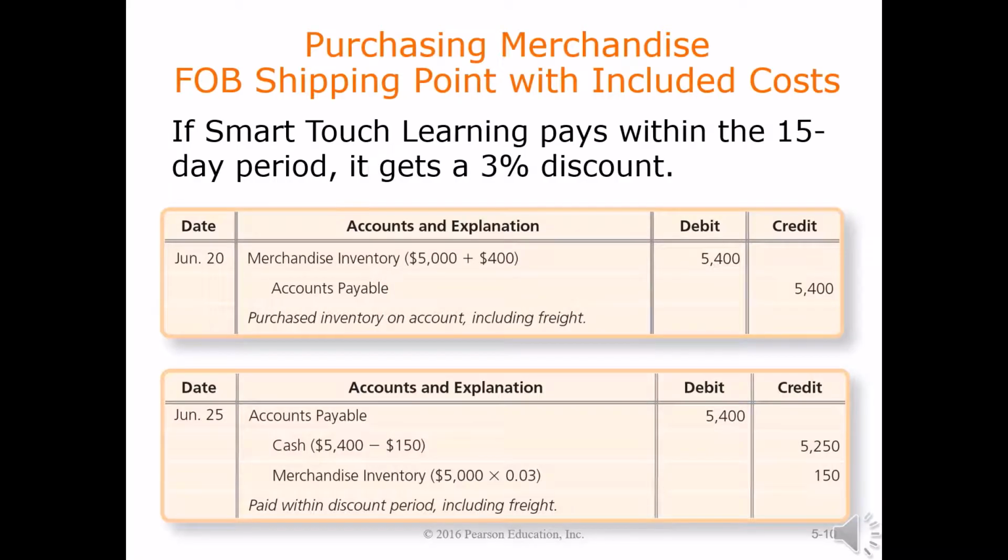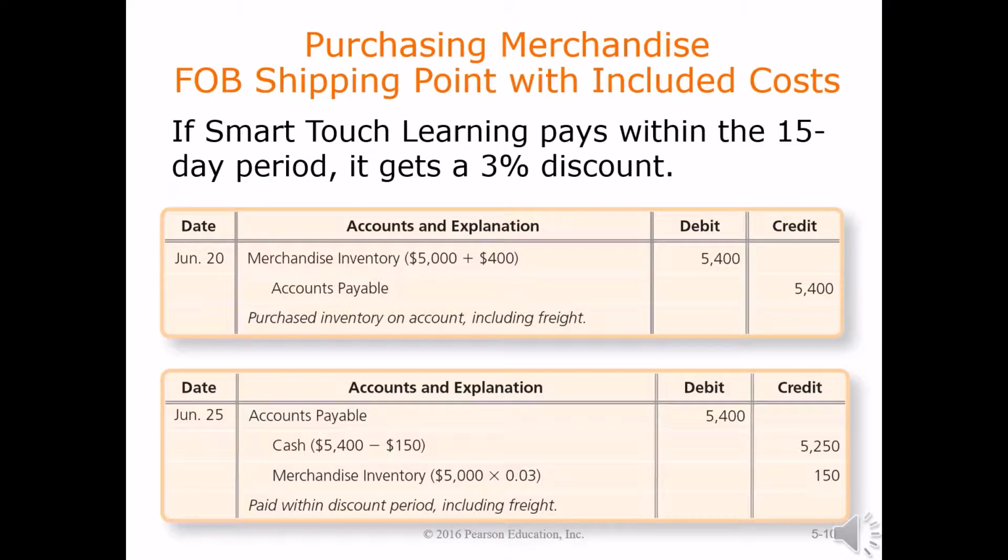Here's a similar example where SmartTouch Learning has purchased merchandise, FOB shipping point, and the costs are included in the invoice. You can see that the merchandise inventory itself was $5,000 and the shipping costs were $400. So the total costs are included in the merchandise inventory debit of $5,400.